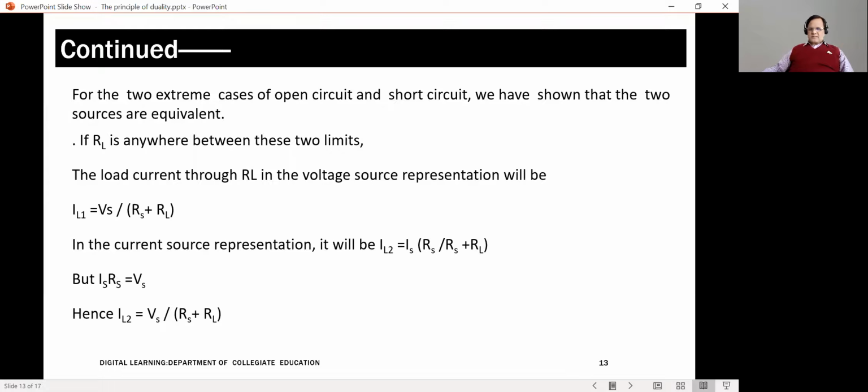If I look at the same situation in the case of the current source, since this current source has its internal resistance in parallel with the load resistance, I can use the branch current formula.